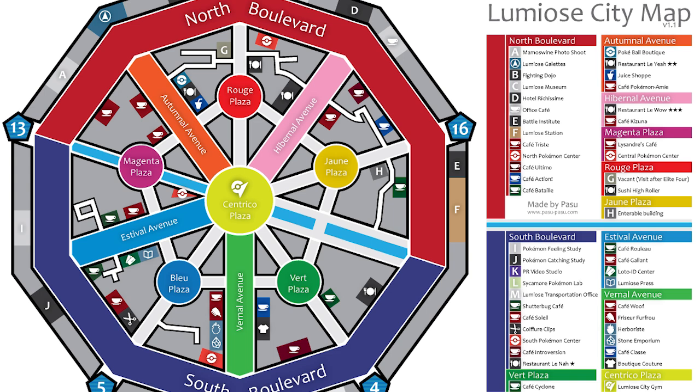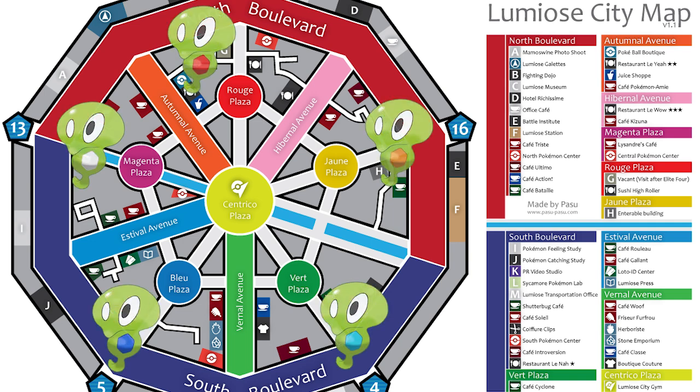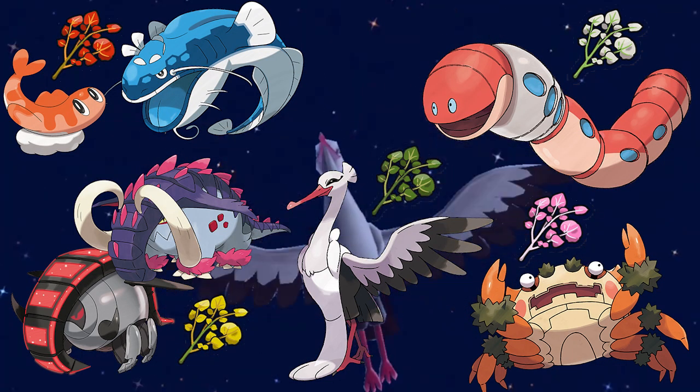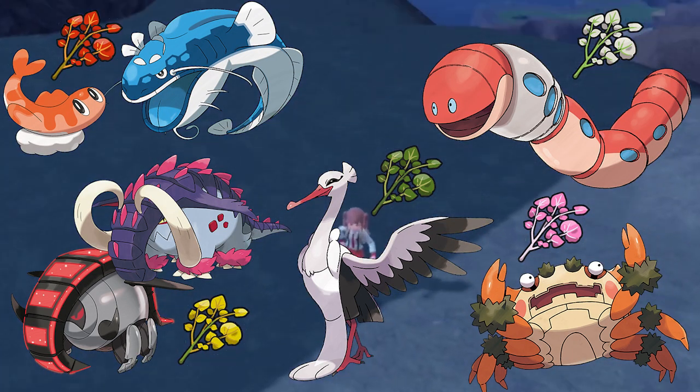Interestingly, like how the 5 cores are each represented by a different color, in modern-day Kalos, these 5 circles in Lumiose City are also represented by different colors. However, the colors of these 5 circles don't align perfectly with the colors of the Zygarde cores. This gave me a little bit of pause on the idea that we would find these Zygarde cores in these 5 circles.